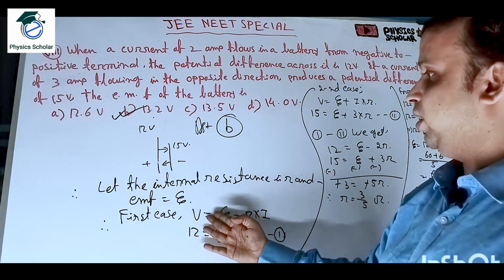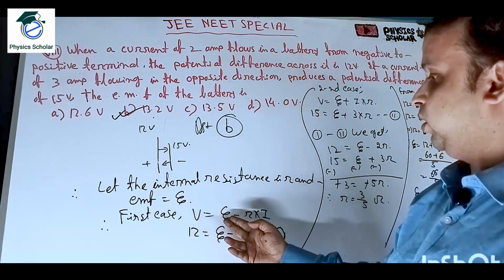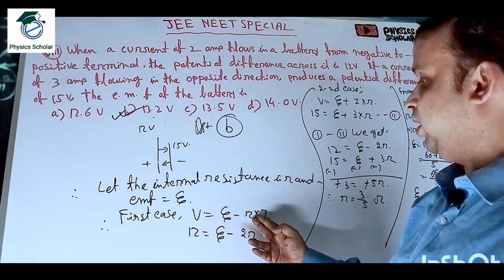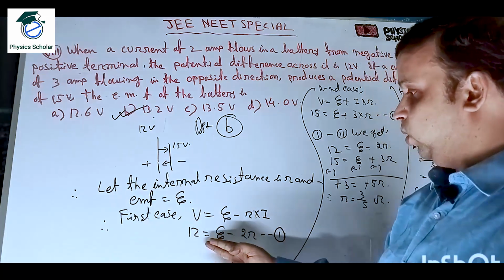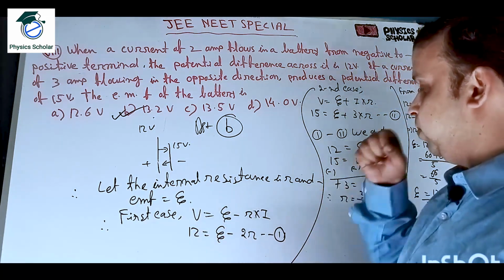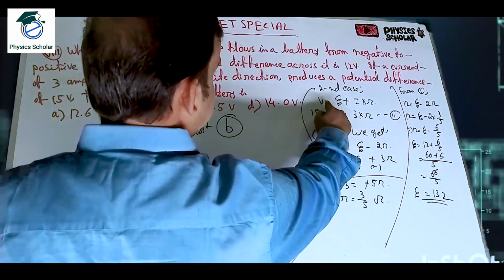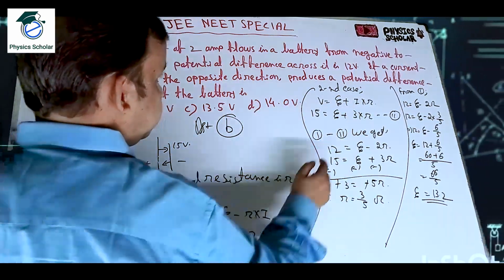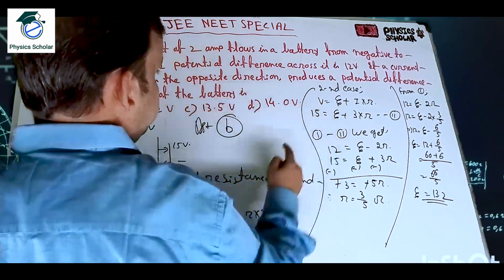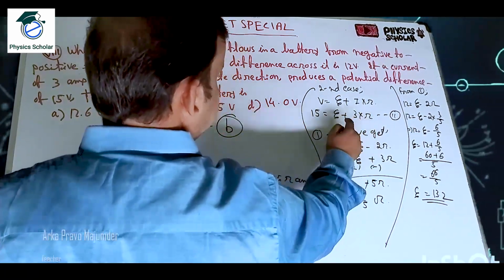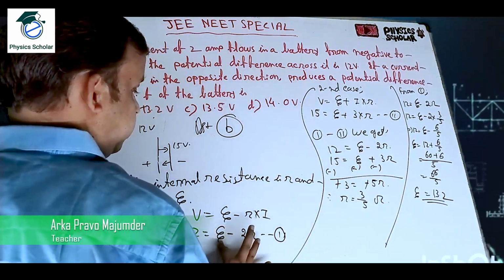Clear? So first case, when the current is flowing from negative to positive, then voltage loss will be there. Then V is equal to what? Eta minus small r into I. Small r is the internal resistance of the battery and I is the current flowing. So 12 is eta minus 2r. But when the current is flowing from positive to negative, it will be plus. Here it was minus, but it will be plus I into small r. So V is equal to 15 is equal to eta plus 3 into small r.